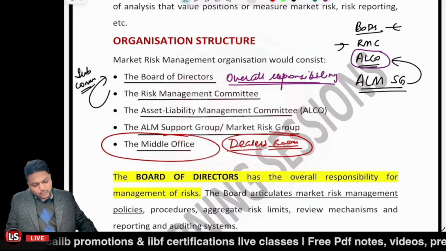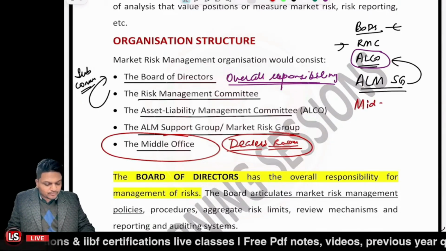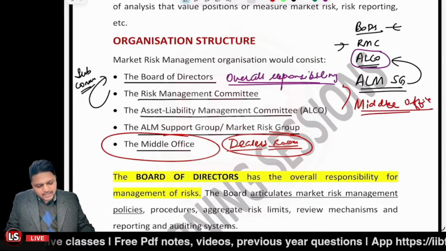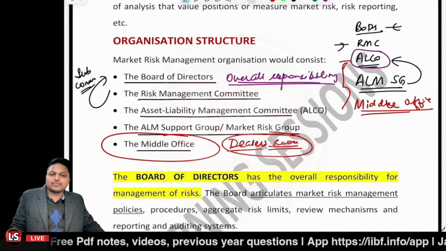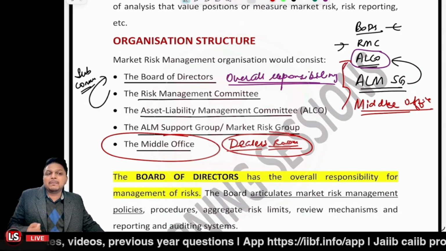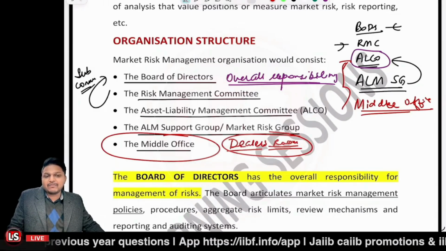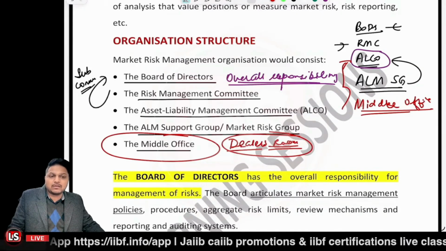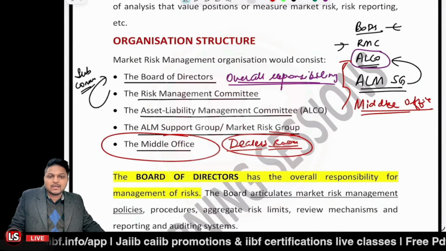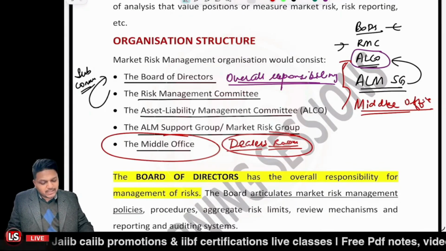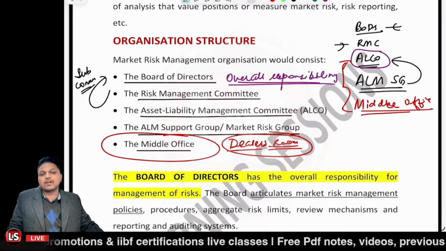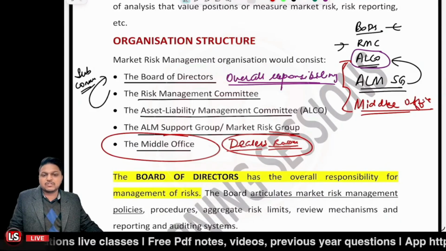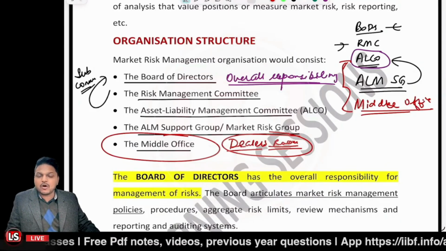And they also independently report the data to the ALCO, right? So they are basically working at the front office end and they report things to the ALCO, right? So they provide independent risk management. And whenever there is any policy change, or let's say the ALCO is to change their tuning related to control or anything, that's based on the data or the information provided by the middle office. And the middle office functions independently, right? So that's about the organization structure.